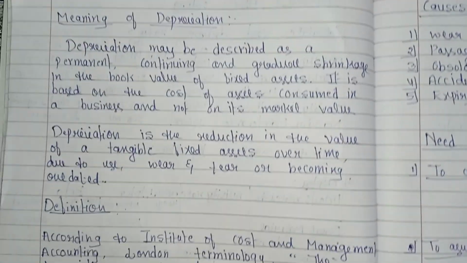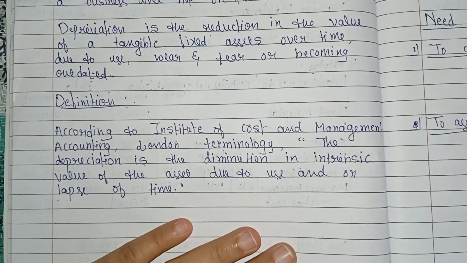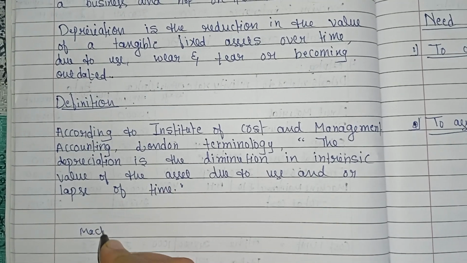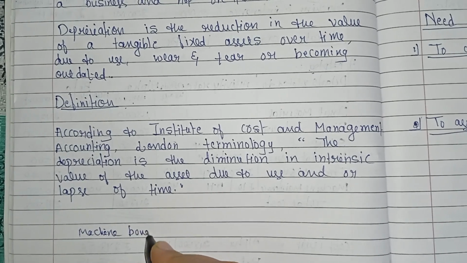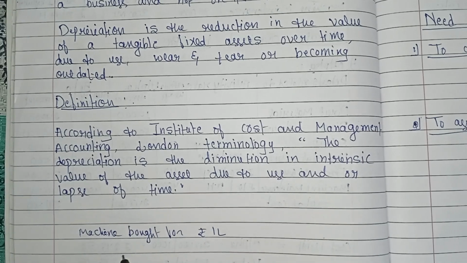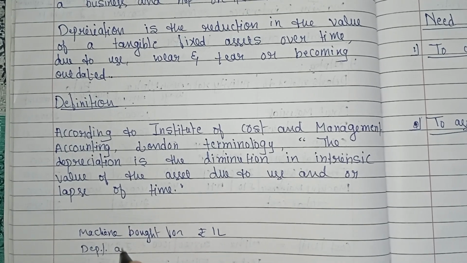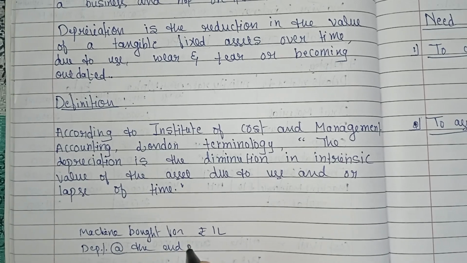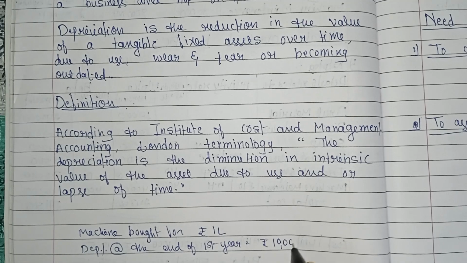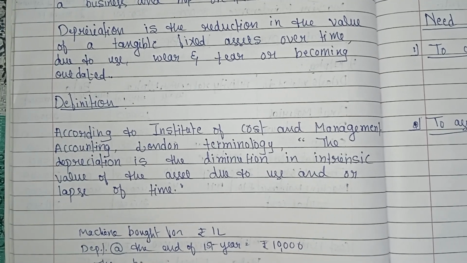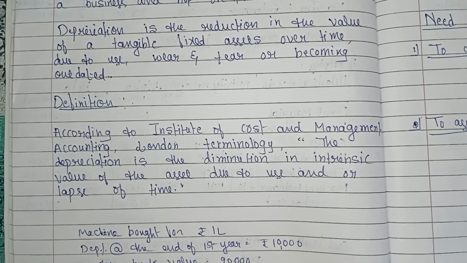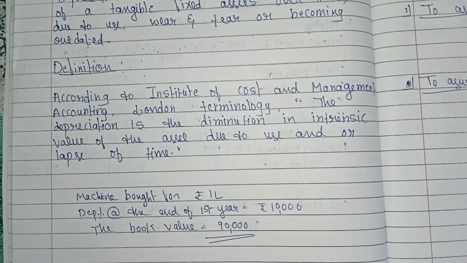For example, for permanent, a machine bought for rupees 1 lakh, and depreciation at the end of the first year is rupees 10,000. Now the book value is 1 lakh minus 10,000, that is rupees 90,000.